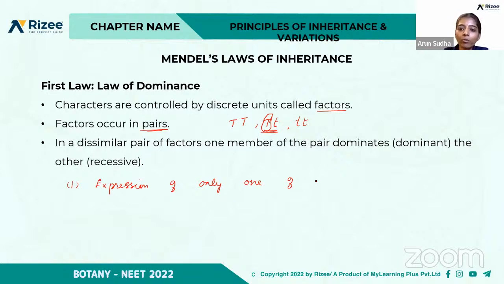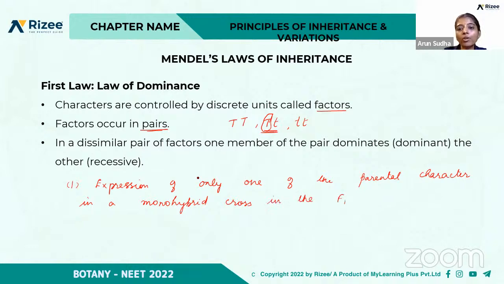Expression of only one of the parental characters in a monohybrid cross in the F1 generation, right? So this is an important point: expression of only one parental character in a monohybrid cross in the F1, and expression of both in the F2.